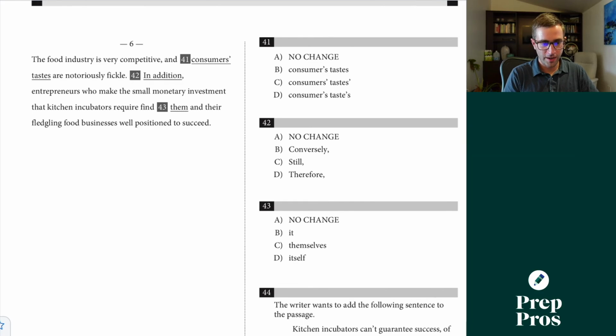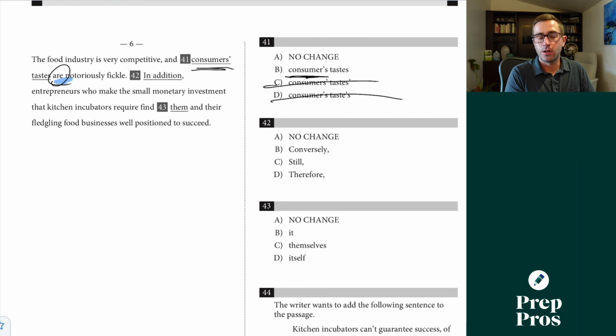All right, 41 here. After my camera died, I may have to jump back into this here. The food industry is very competitive and consumers' tastes are notoriously fickle. Well, this is just a possession question once again, so it's an apostrophe question. Well, tastes are not possessing are, so I can easily get rid of C and D. Now here, it might be hard for us to tell whether we're talking about one consumer's tastes or multiple consumers' tastes, but everything on the SAT has to be objectively right versus wrong. And so R is our clue.